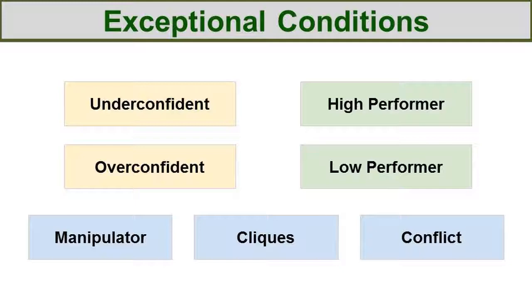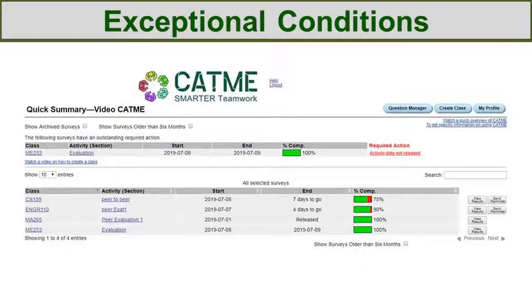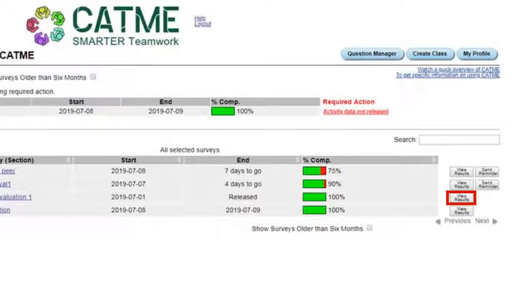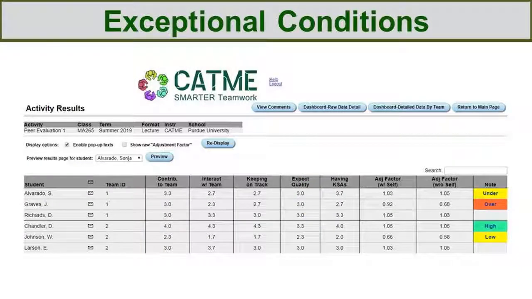There are 7 exceptional conditions that Cami may identify. To view your class survey results and see if any exceptional conditions have been identified, select the View Results button next to the activity on the Quick Summary page. Here, both of the groups in the class have exceptional conditions visible in the Note column. Because the Enable pop-up text box is checked, descriptions of exceptional conditions will be shown if we hover the mouse